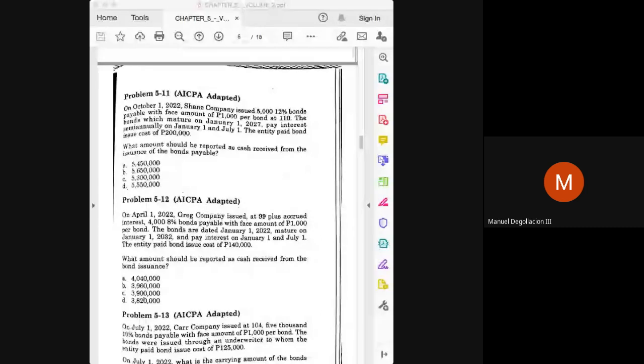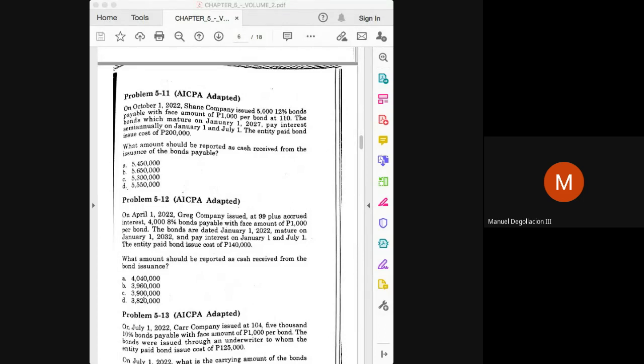Again, I went back to problem 5-11, class. The last interest payment date here is July 1. And then from July we counted 3 months up to October 1. We concluded that there were 3 months in between July 1 and October 1. But what if your starting point was wrong, class? You started at October 1 and you counted towards the next interest payment date, which is January 1. So from October 1 to January 1, there's also 3 months. Okay?